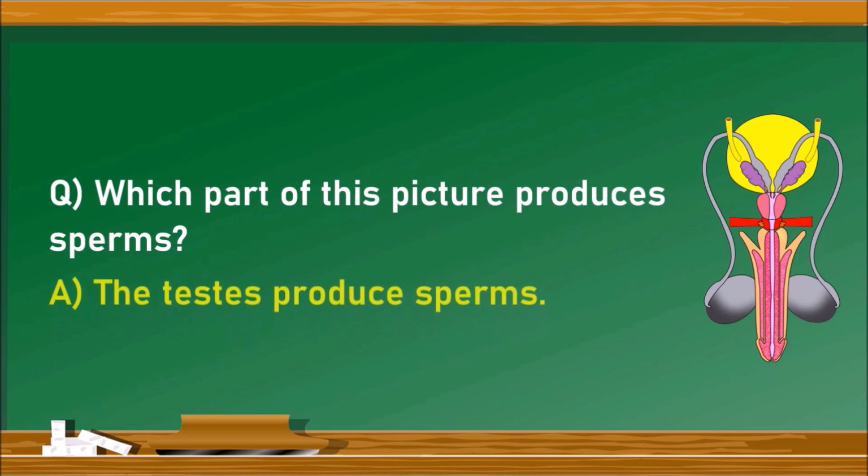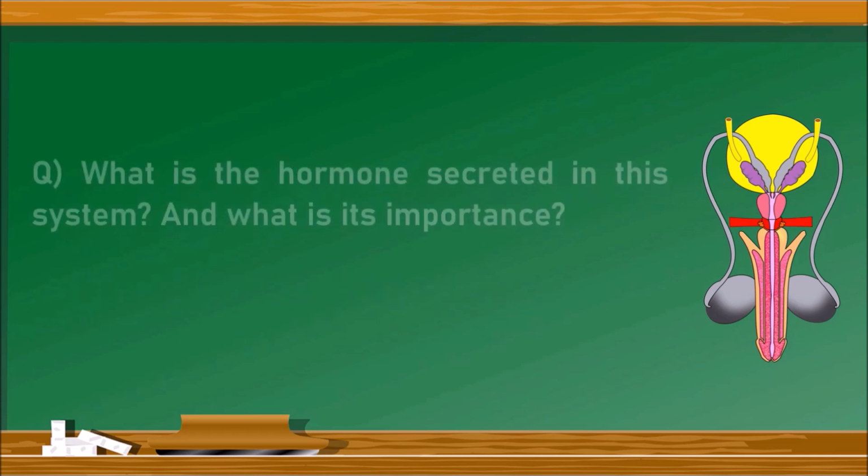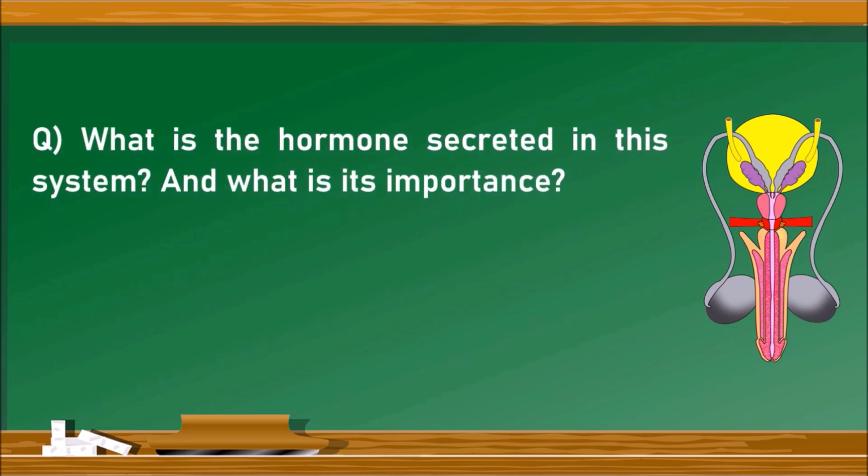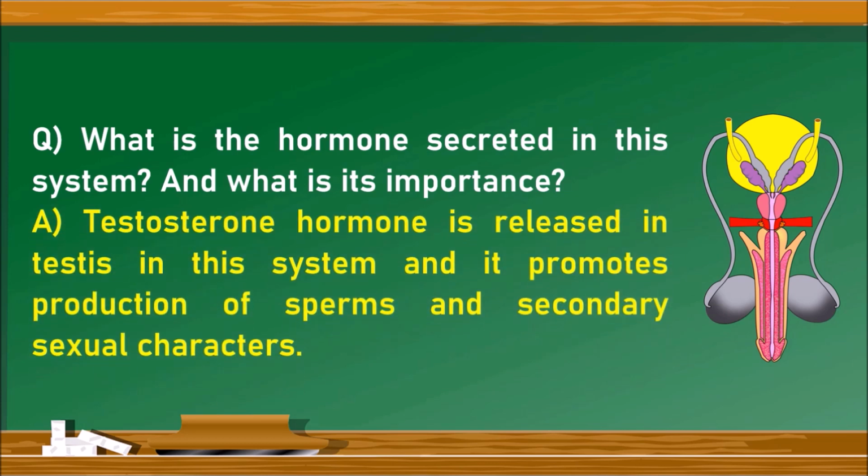It is the testis. Next question. What is the hormone secreted in this system and what is its importance? Testosterone hormone is released in this testis and it promotes the production of sperms as well as the growth or development of secondary sexual characters.